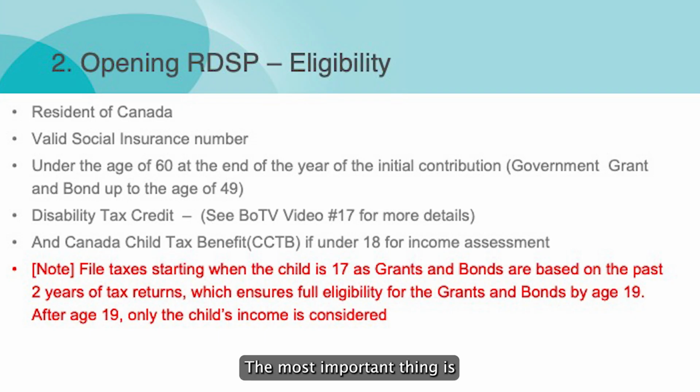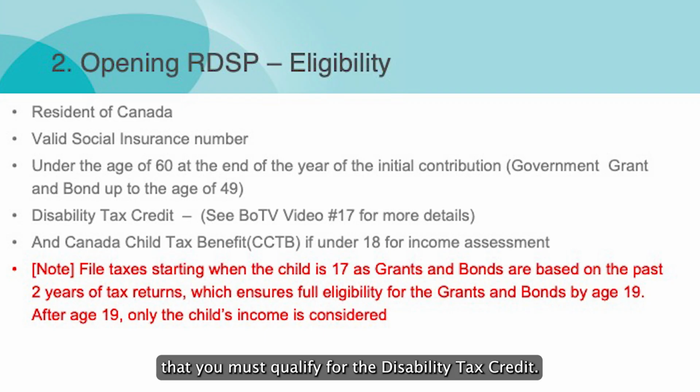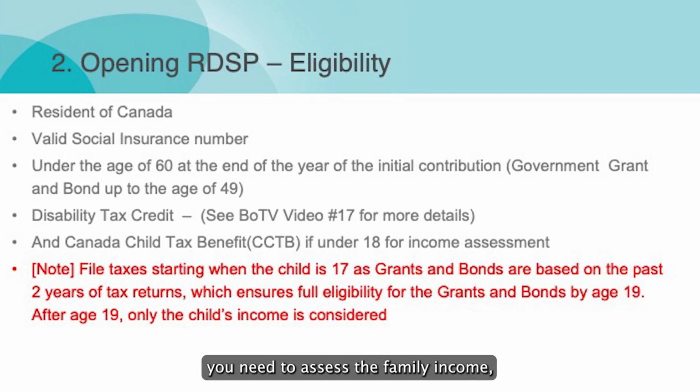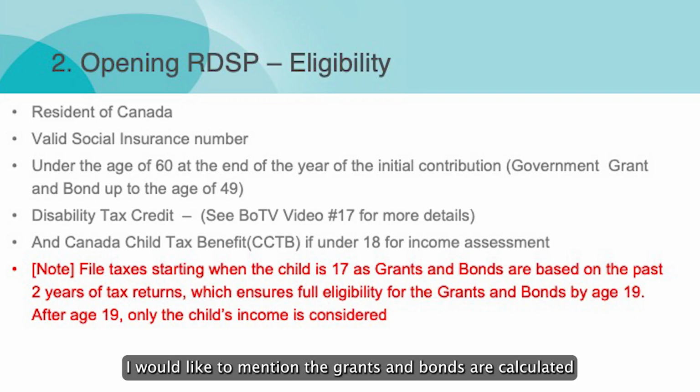The most important thing is that you must qualify for the disability tax credit. I have explained this disability tax credit, DTC, in detail in my video episode 17, so please refer to that. If the child is under 18 years old, you need to assess the family income, so the Canada Child Tax Benefit is also required. As a reference, I would like to mention that grants and bonds are calculated based on the tax return data from the past 2 years.